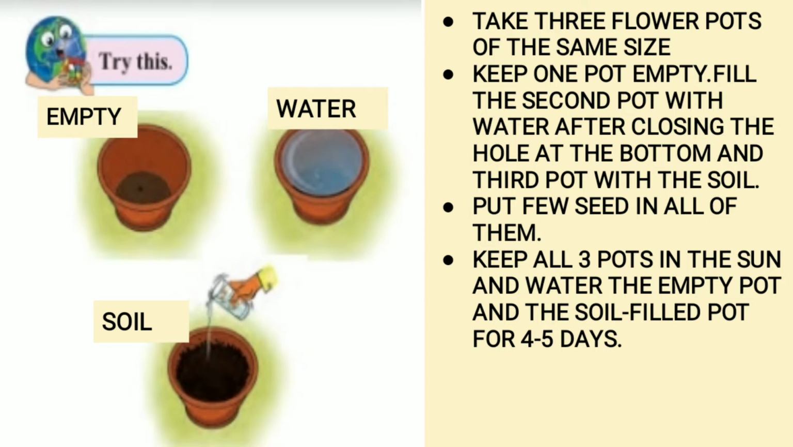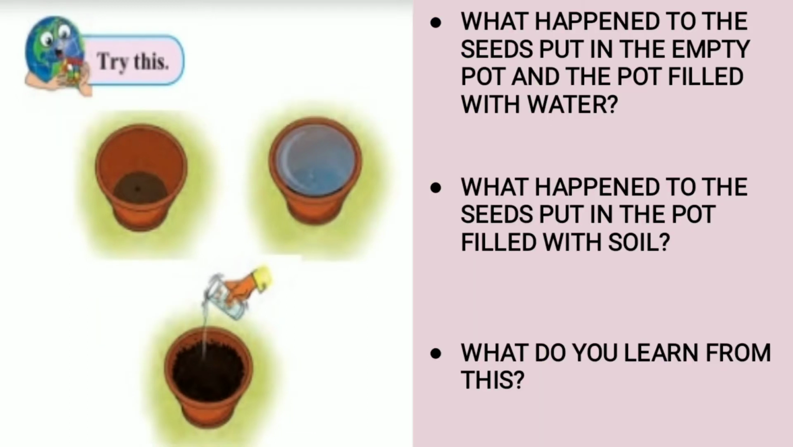Keep all the 3 pots in the sun and water the empty pot and the soil-filled pot for 4 to 5 days. So you have to water all the 3 pots, and you have to observe. So what is your observation? What happened to the seeds put in the empty pot and the pot filled with water?